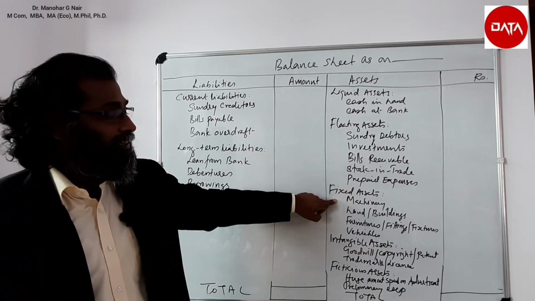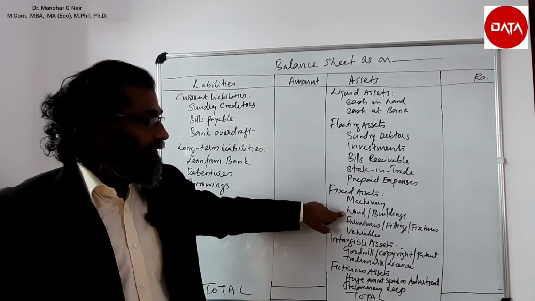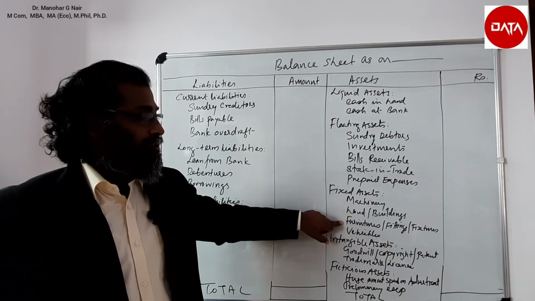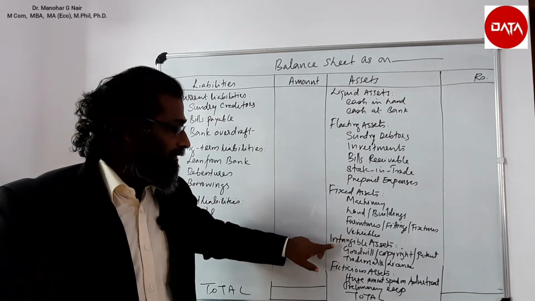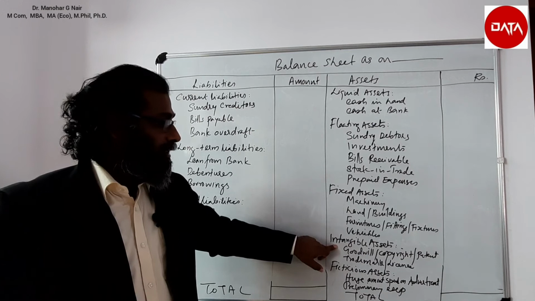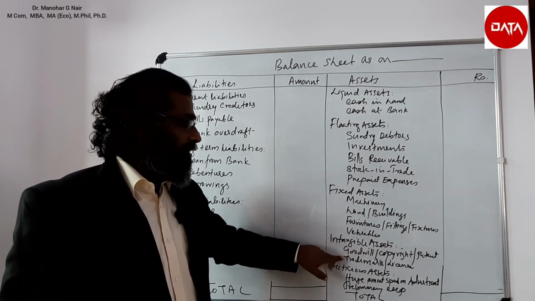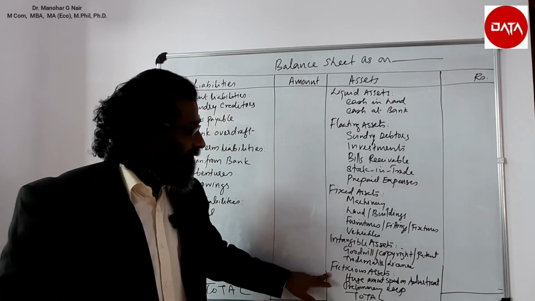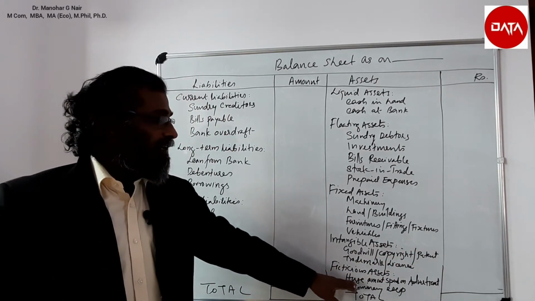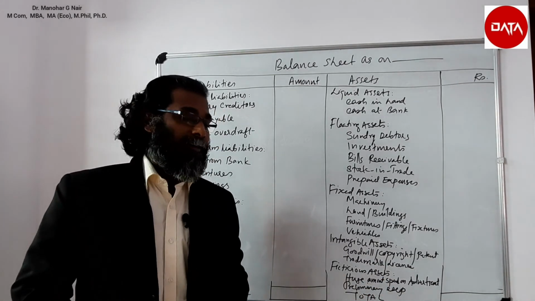Then in the fixed assets: machinery, land, building or land and building, furniture, fittings and fixtures, vehicles, motor car, etc. Intangible assets: goodwill, copyright, patent, trademark, license, franchise or royalty are written. Then in the fictitious assets, a large amount spent on advertisement or preliminary expenses are written.